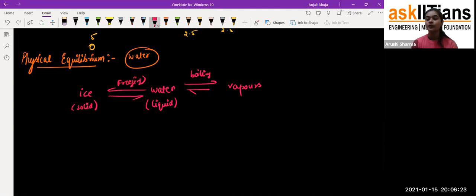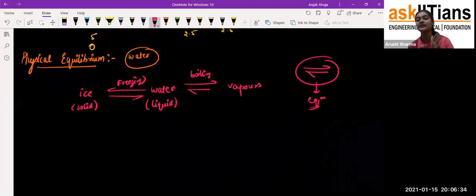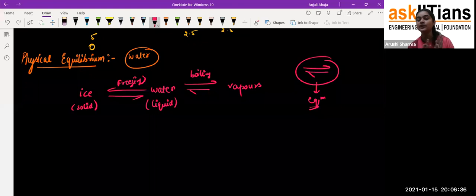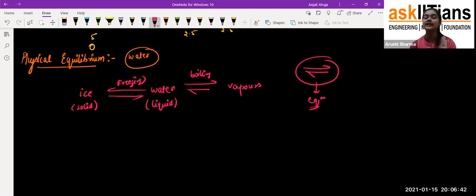Now why have I drawn these two lines? Because, students, it's the state of equilibrium. You can see that we can convert water into vapors, and I can convert vapor into water again. The same condition applies: I can convert ice into water and water into ice.